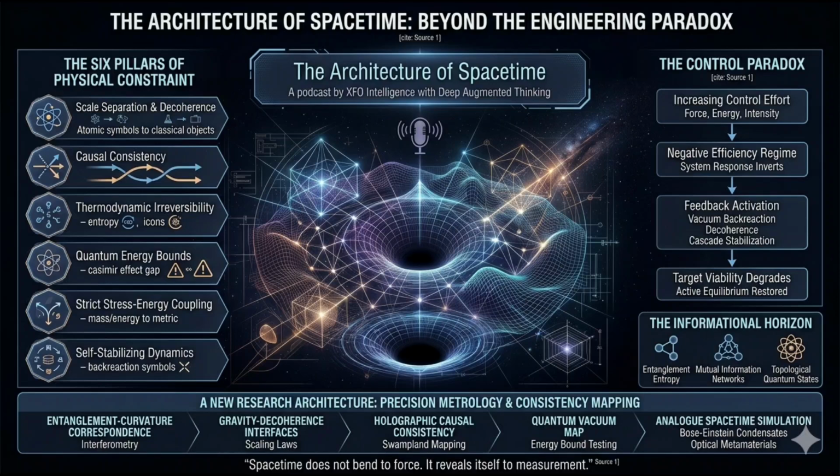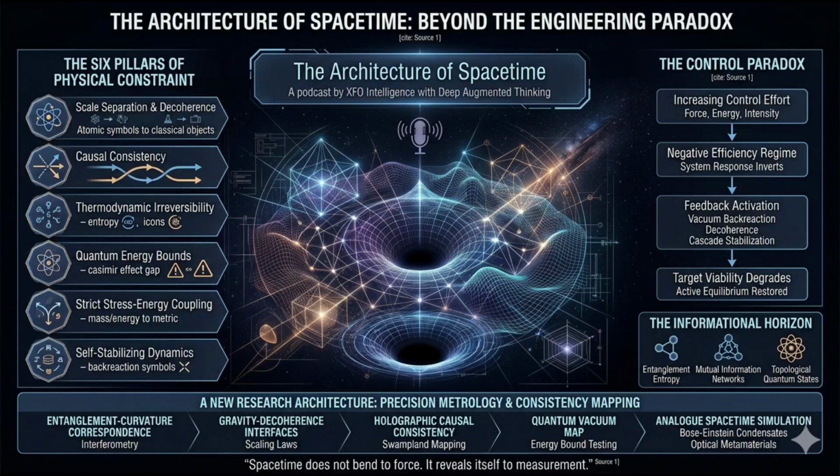The most counterintuitive finding? More control effort makes things worse. Push harder, and you trigger feedback that preserves stability. It's a negative control efficiency. More input activates stabilizing mechanisms. The architecture of spacetime filters brute force. So where should we look next?